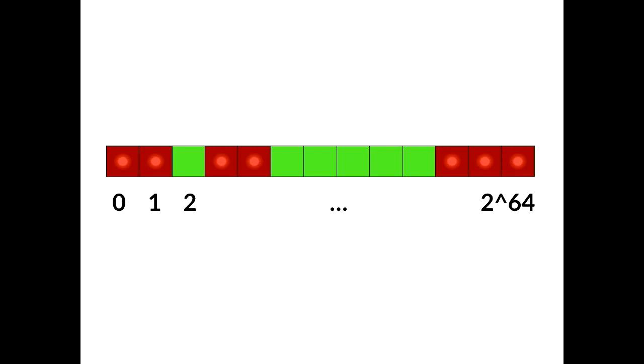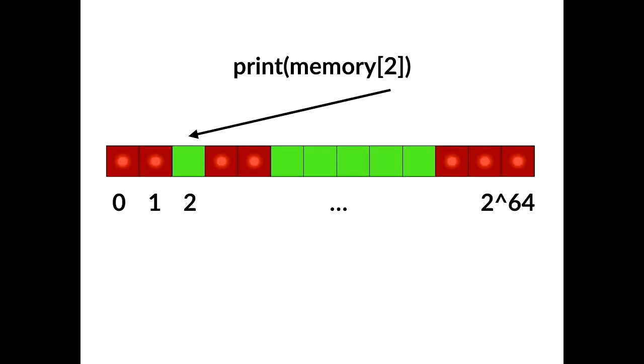A program can access data by treating memory like a giant Python list and indexing into it with a number. Here is a program that might read data from a memory location it has access to. You can see we index into memory with a number. Main memory takes about 100 nanoseconds to access, which is quite a long time for a computer. The CPU does 3 to 4 billion instructions per second, so 100 nanoseconds is actually quite a while.